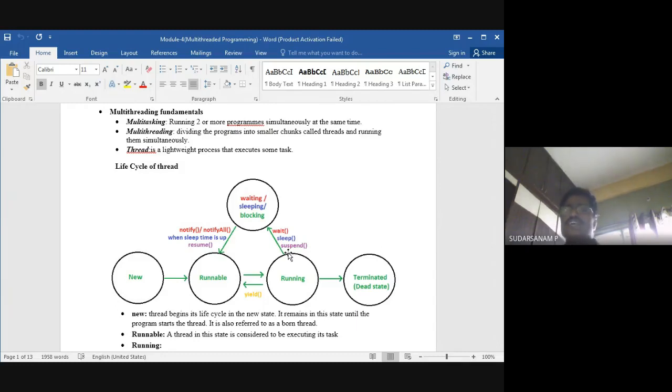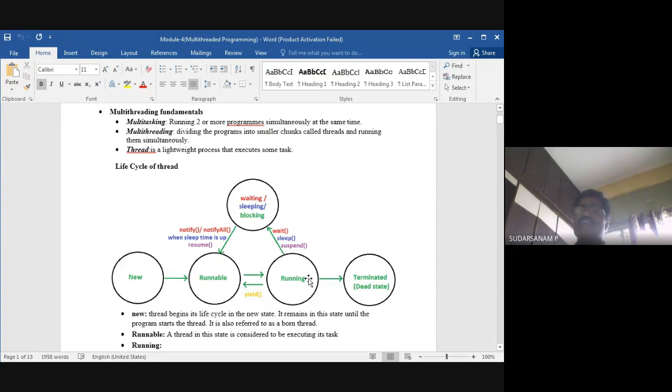In this topic we'll be talking about multiple threads. When multiple threads are executing simultaneously, they will be running. Once all the threads are completed, they will be terminated. That is the dead state, so new state to dead state. Runnable is nothing but ready to execute. Running is nothing but running the program.